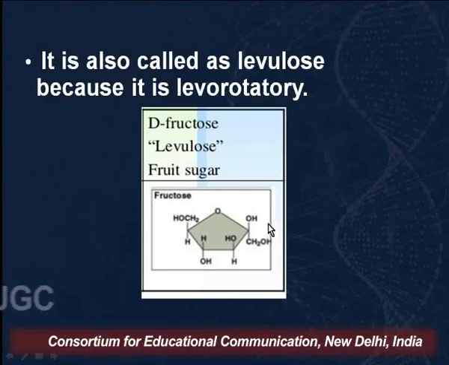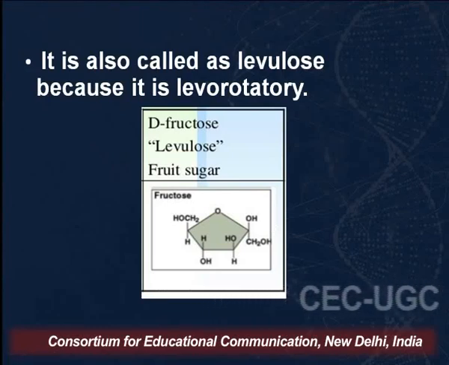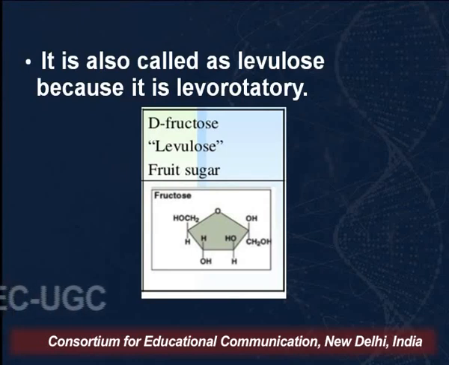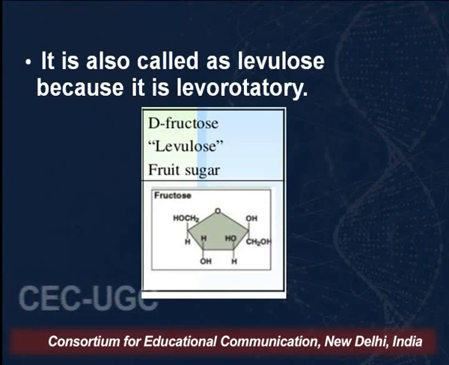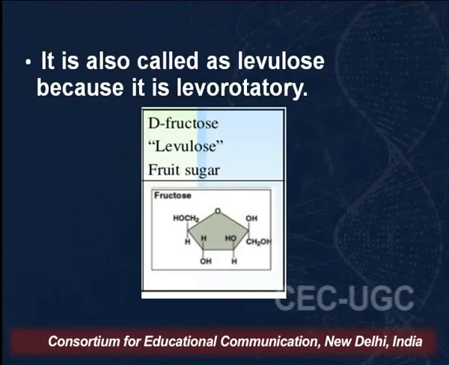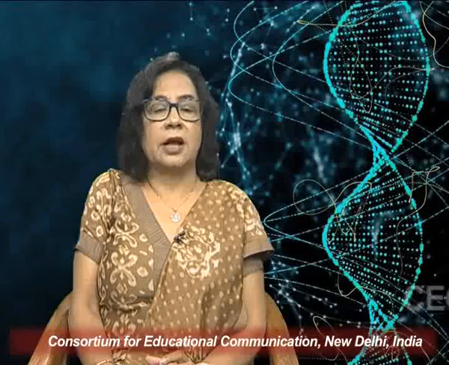Of course, glucose is the most important because it is also known as blood sugar. Fructose is also known as levulose. Why? Because it is levorotatory, that is, it rotates the plane of plane polarized light in the left hand direction.